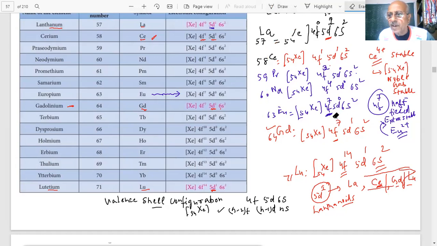This configuration will become important, students. ठीक है? Yes, sir. Such configurations are asked in the paper, student. Cerium, gadolinium, and lutetium. Lanthanum is the first element. It doesn't have any electron in the f subshell.